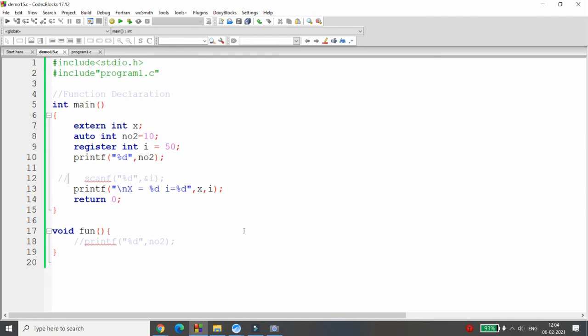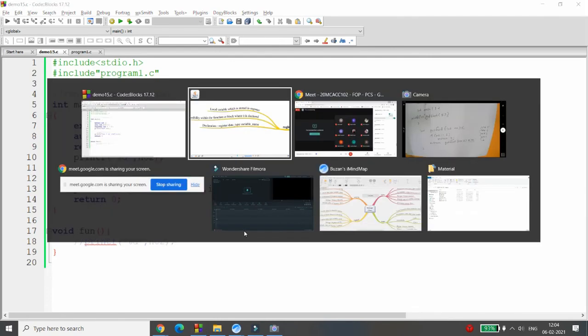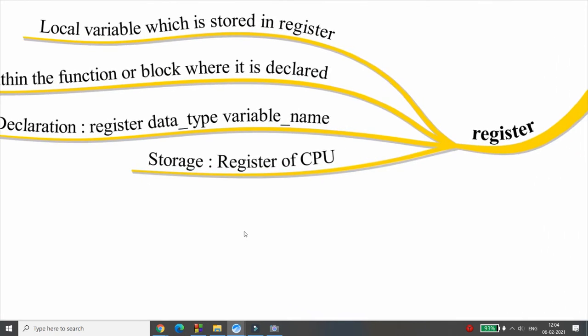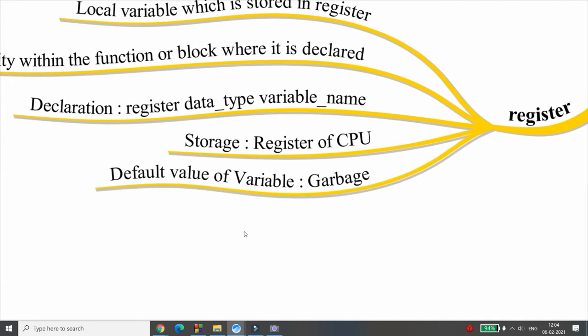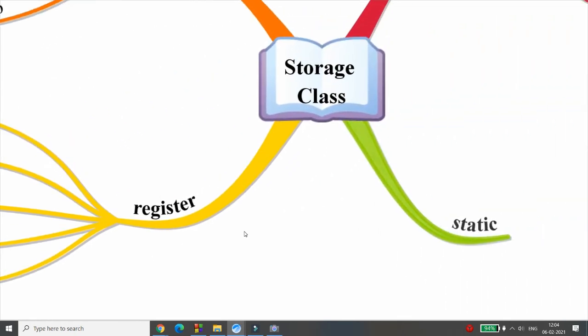So a register variable is definitely faster than auto, because it is directly stored in the register of the CPU, while auto is stored in the primary memory. The default value of a register variable is garbage, while the extern variable has the default value 0.